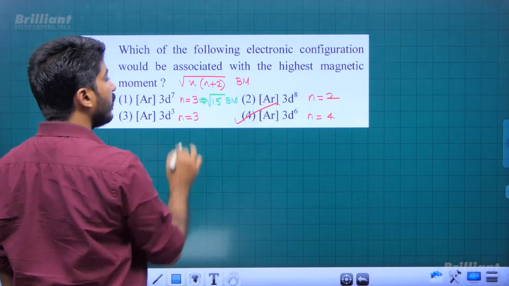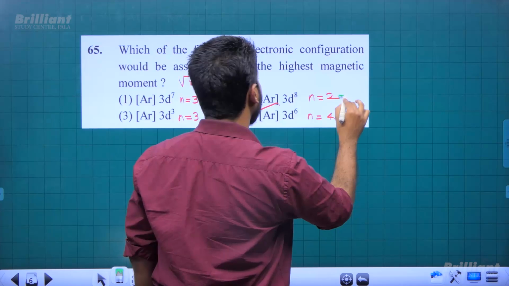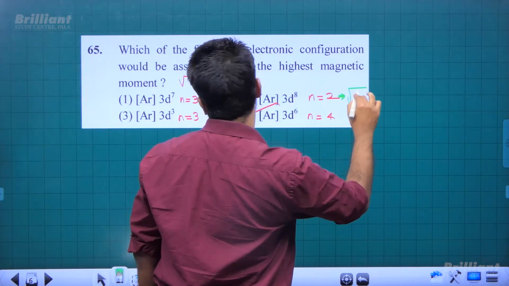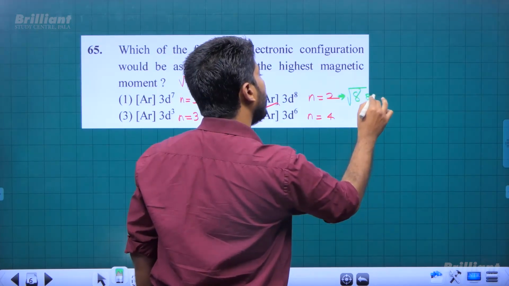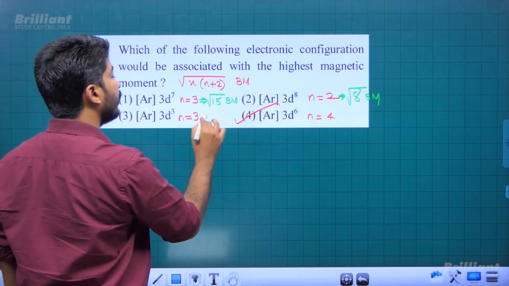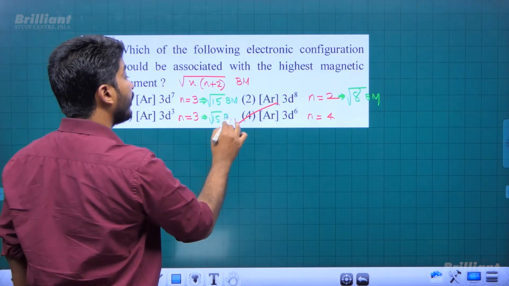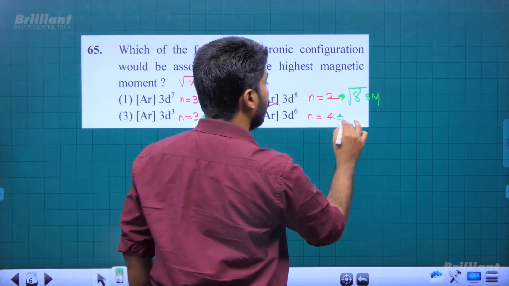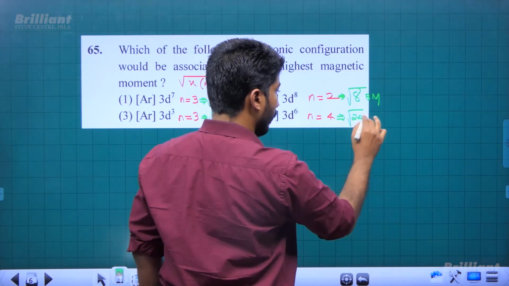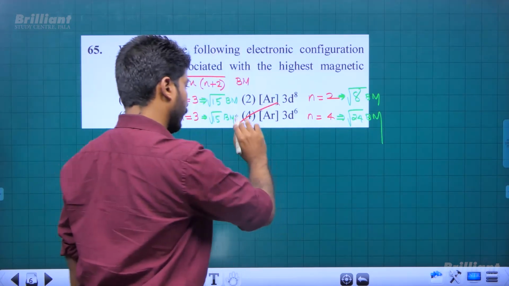If we apply this formula, 2 unpaired electrons means root 8 Bohr magneton will be the magnetic moment. Again, root 15 Bohr magneton. And finally 4 means root of 4 into 4 plus 2, which is root 24 Bohr magneton. Okay, so this is the answer.